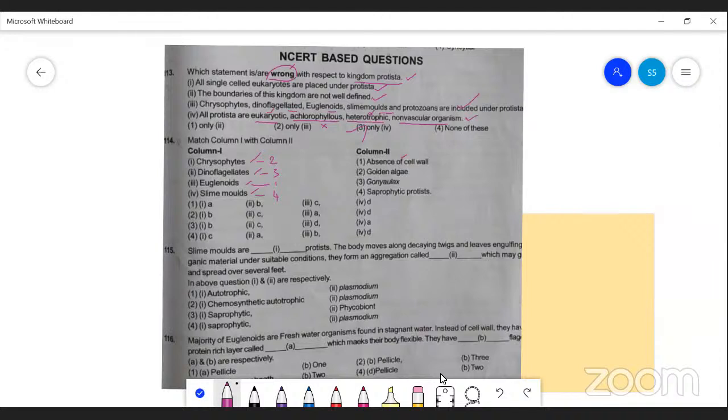So 1, 2, 3, 4 and A, B, C, D. 1B, 2C, 3A. Then the fourth one is D. In the options, 1B, 2C, 3D, and the fourth one is A. So the answer is the third option.